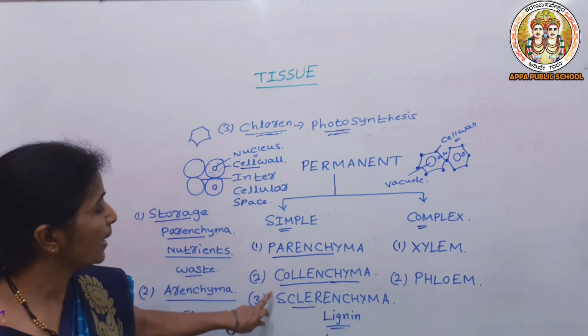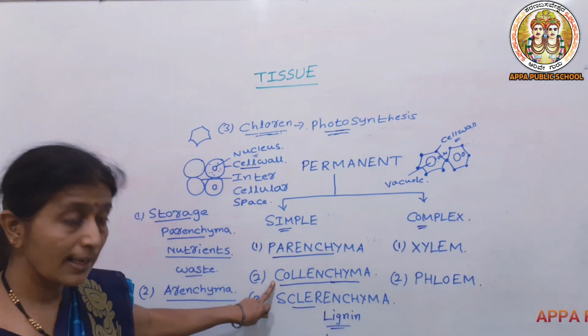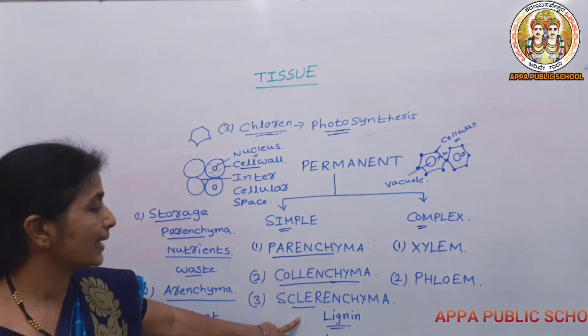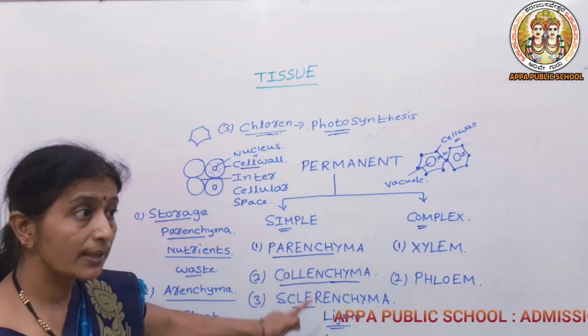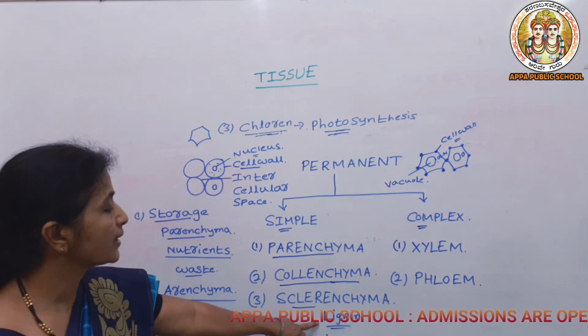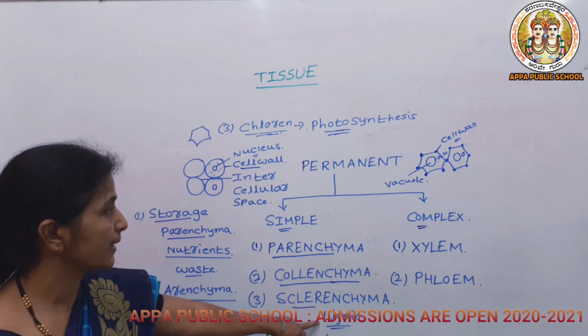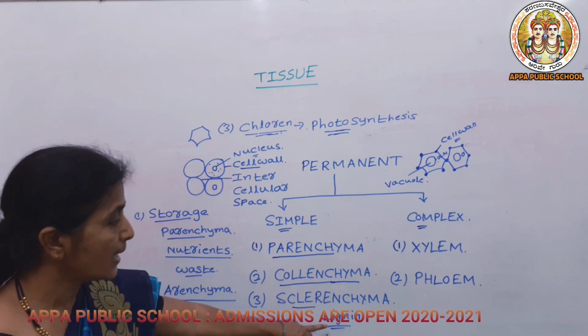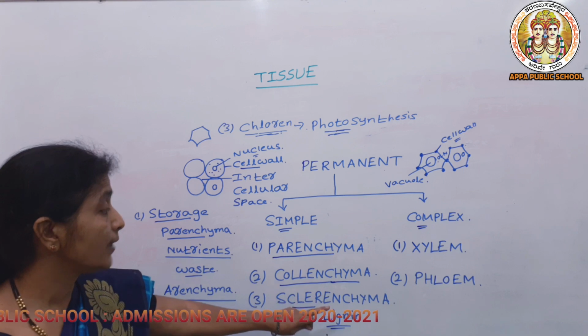The parenchyma and collenchyma are living tissues, whereas the sclerenchyma is dead tissue, because its outermost cell wall is made up of lignin.